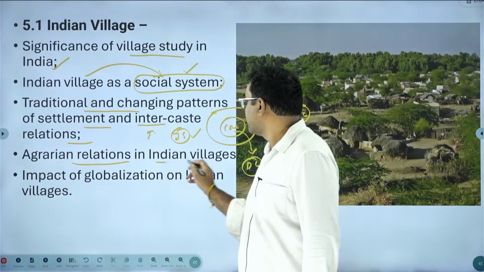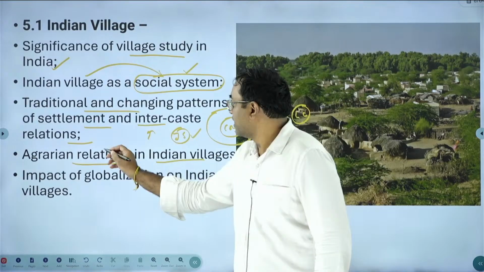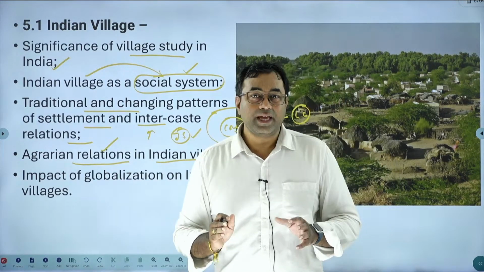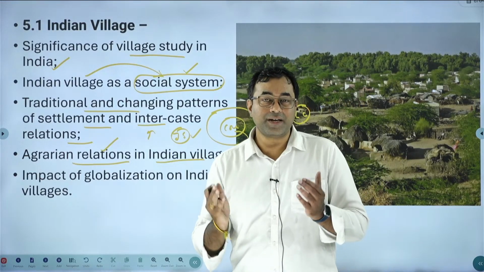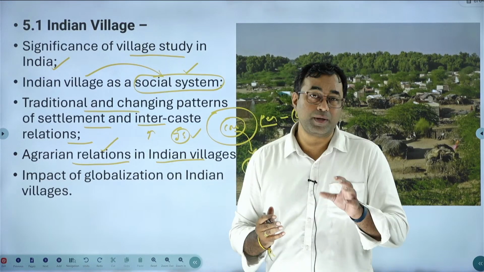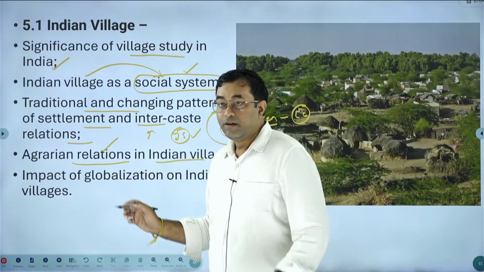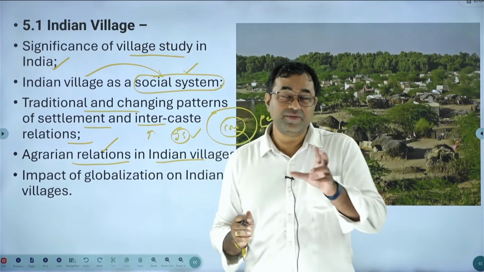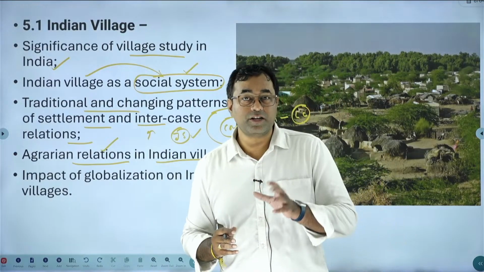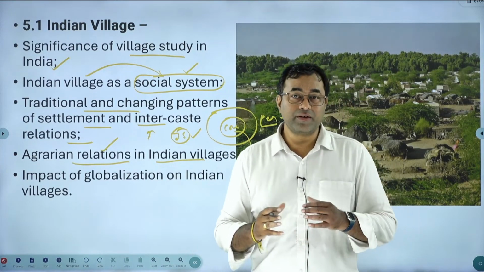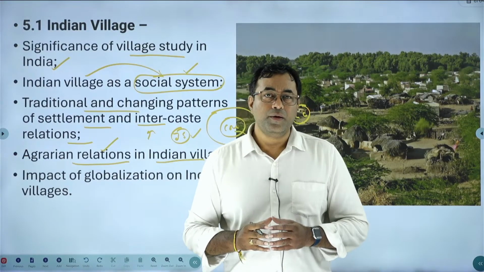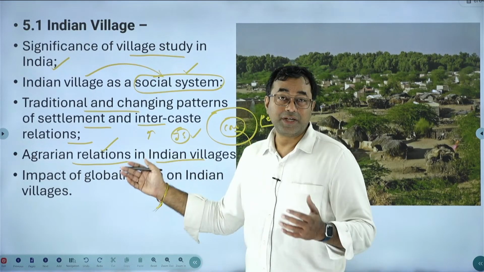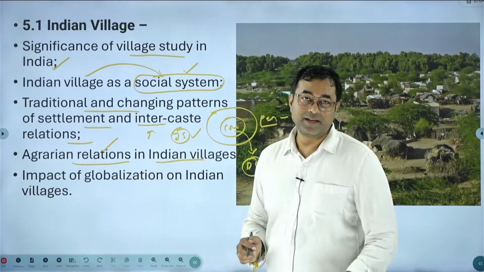Next one is agrarian relations in the Indian village. You can see that the majority occupation for people in India is the agriculture sector. The agriculture sector has given a social system, or social relations, among different sections of the people in Indian villages. So we will try to analyze from the historical past, from the British period till now, how agrarian relations in Indian villages have been undergoing changes. We will concentrate mostly on the Green Revolution. Once the Green Revolution came into the picture, many caste relations underwent changes, and a big transformation in Indian society took place.